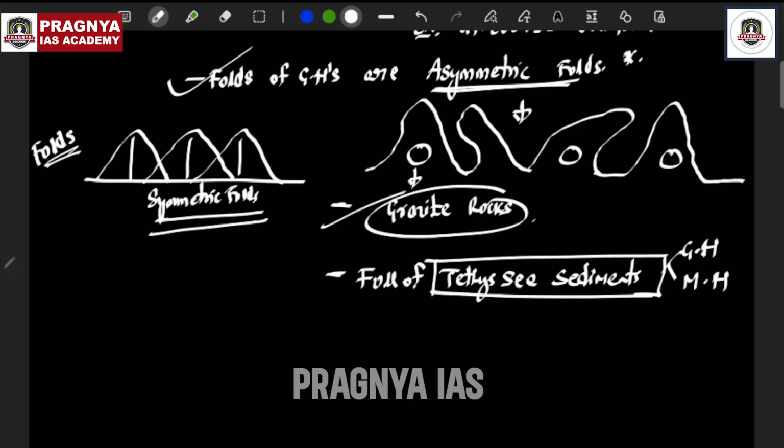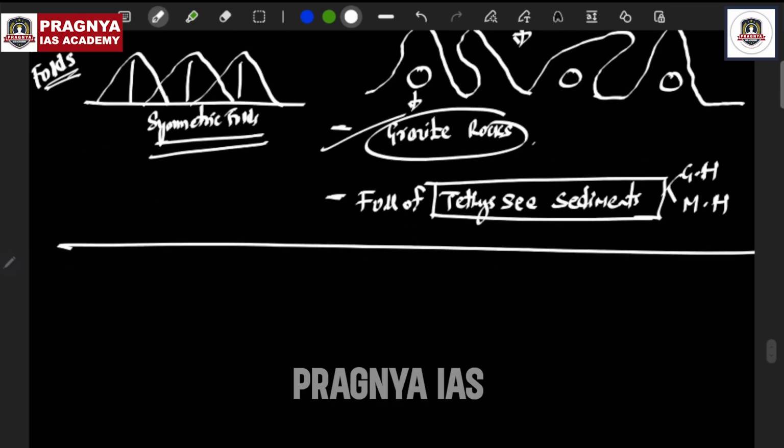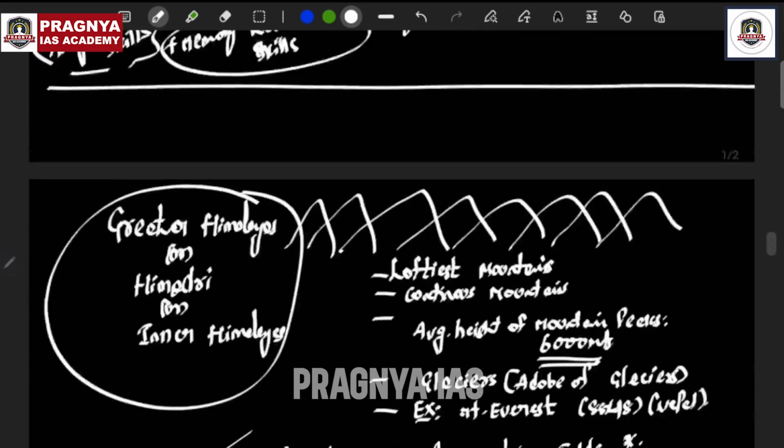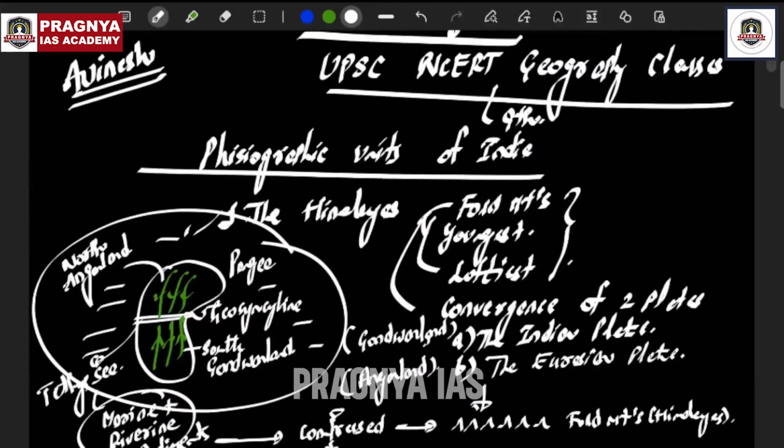I'm not including the Shivaliks, or outer Himalayas. There is a reason for that. I will tell you. It is full of Tethys sediments. What are Tethys sediments? Those sediments that were formed during Pangea, during the formation of the geosyncline gap and the formation of the Northern Angara land and Southern Gondwana land, something like that.